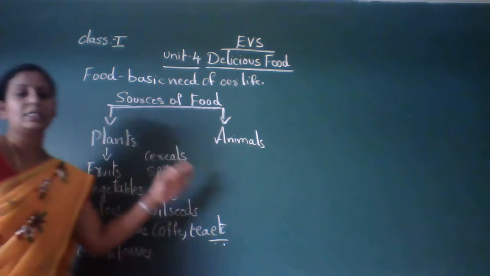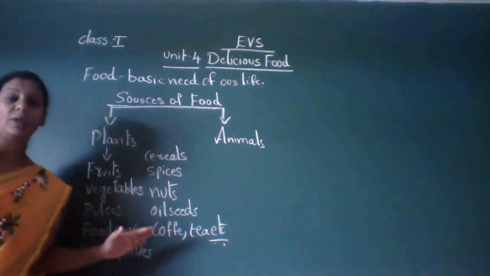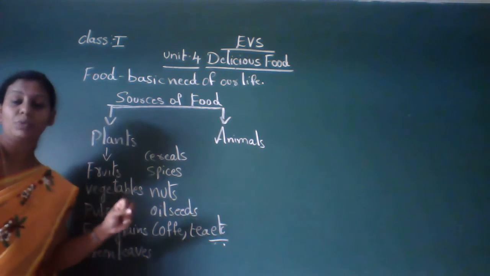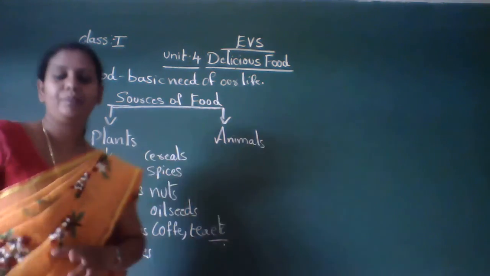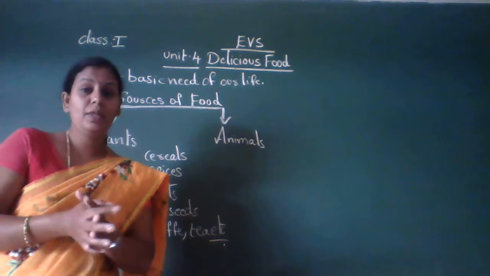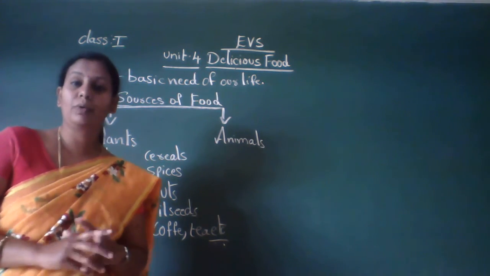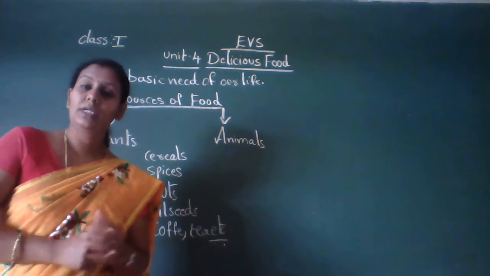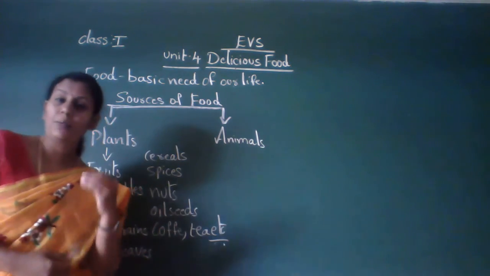Okay. So cereals, all these things we get from the plants. So that's why we say most of the food items which we use, we get from plants only. So food is a basic need of our life. Food is a basic need, without it we cannot survive. So every day we eat food.